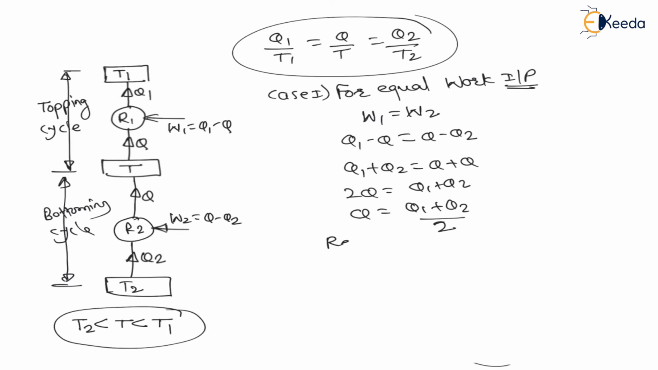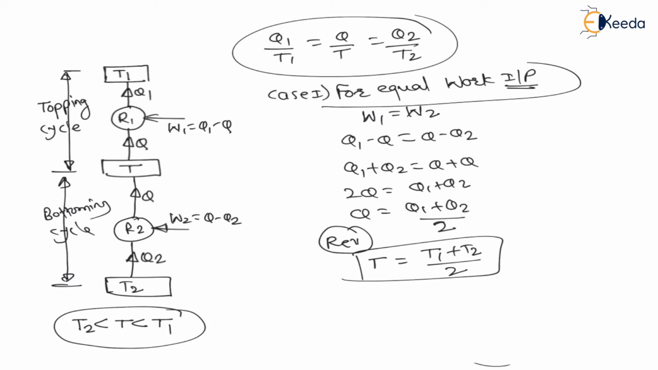Now, for a reversible cycle, the heat ratio can be replaced by temperature ratio. Therefore, instead of Q, there will be T is equal to T1 plus T2 by 2. So, my dear students, here T is the intermediate temperature, T1 and T2 are the extreme temperatures. Therefore, we can say for equal work input, the intermediate temperature is the arithmetic mean of the other two temperatures, right? It is called arithmetic mean. Therefore, for equal work inputs, the intermediate temperature for coupled refrigerator is the arithmetic mean of the other two temperatures.